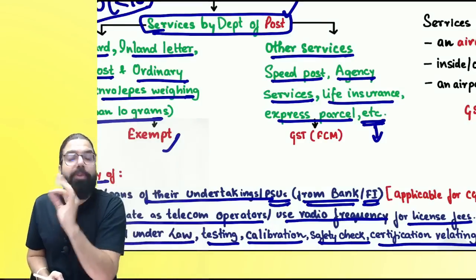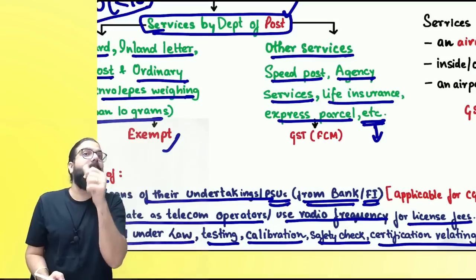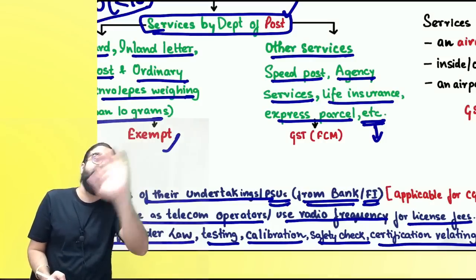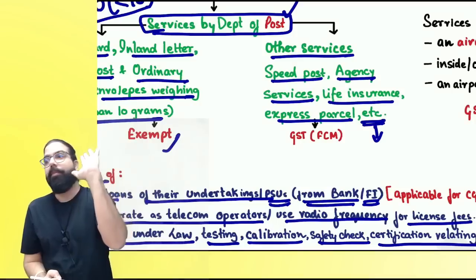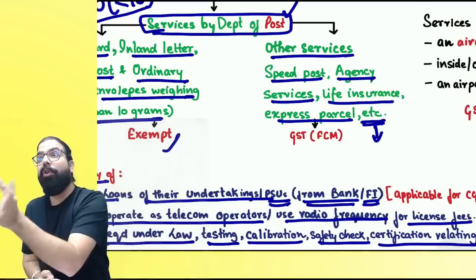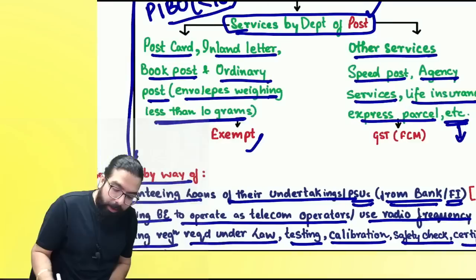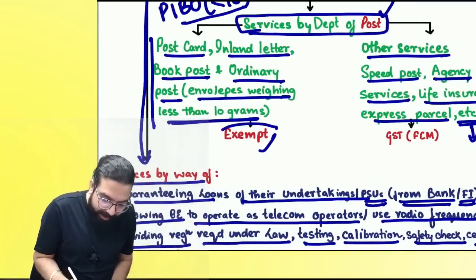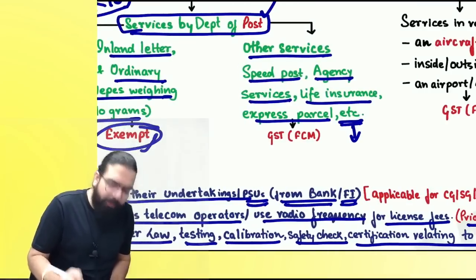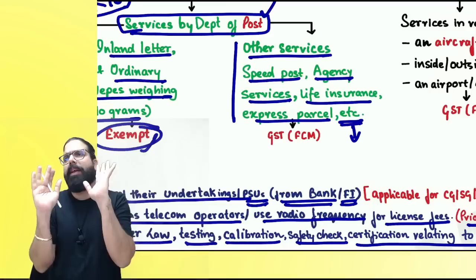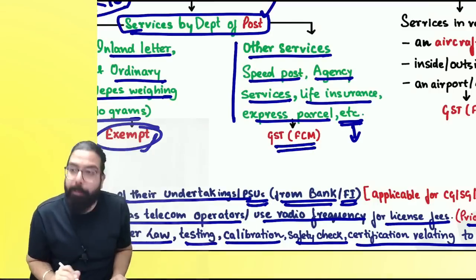Here, one point you have to be careful. Now, the post office's services given to the government, which earlier were exempt, are no more under exemption. Are we clear, everyone? Now, post office giving services to whom? Anyone. If it is PIBO services, it is exempt. Other than PIBO service, any other service, always forward charge mechanism. Are we clear, everyone? Now, is my point clear to all?